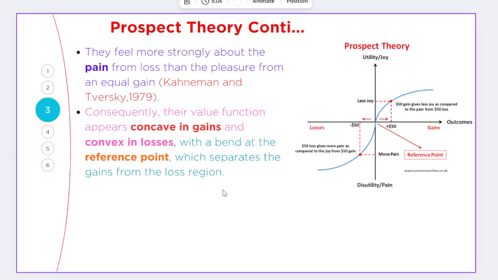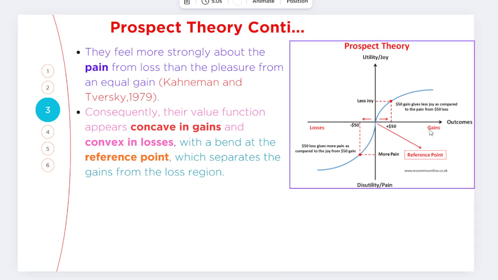Again, when we discuss prospect theory, investors feel the pain from a loss more strongly than the pleasure from an equal gain. Consequently, their value function appears concave in gains and convex in losses, with the bend at the reference point which separates the gains from the loss region, as you can see in this picture too. On the right side is the gain and on the left side is the loss.